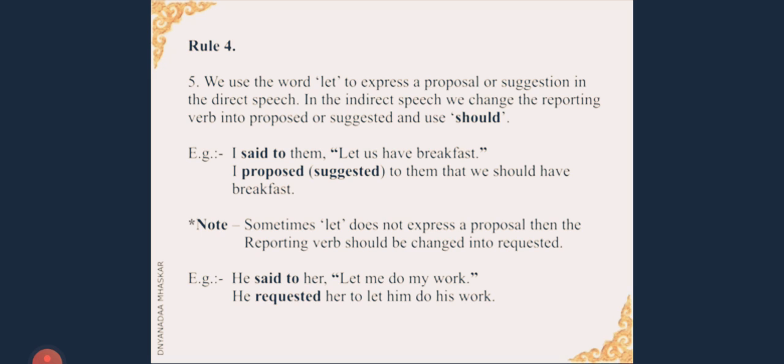Please make a note. Sometimes "let" does not express a proposal, then the reporting verb should be changed into "requested." Let us see this example. He said to her, "Let me do my work." He requested her to let him do his work.